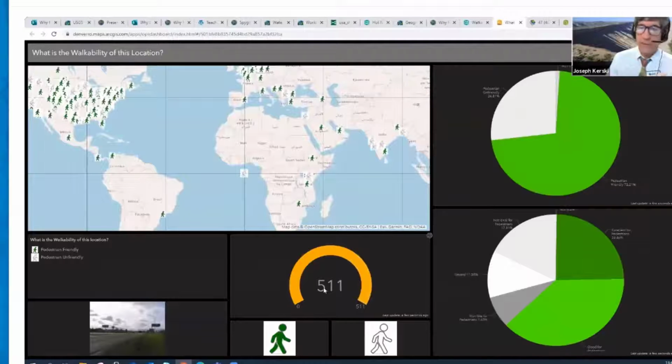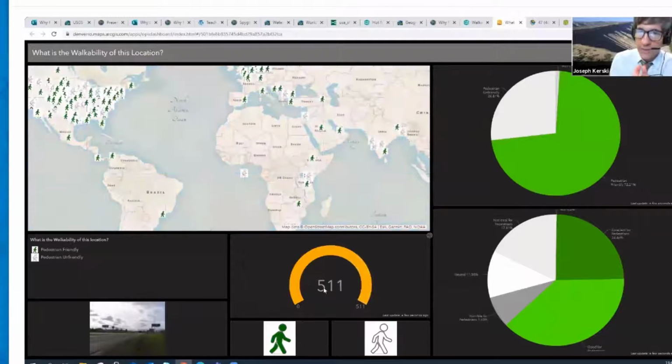Right now, there are 511 survey points that have come into my survey that I and others have collected. This is an open survey. So you could actually collect data into it right now or right after this class ends, and I'd see your points on the map. Cool. So why is it cool? Because people are collecting data on a whole wide variety of things, and scientists and planners and others can use that to make their communities, again, better, healthier, more sustainable, et cetera.